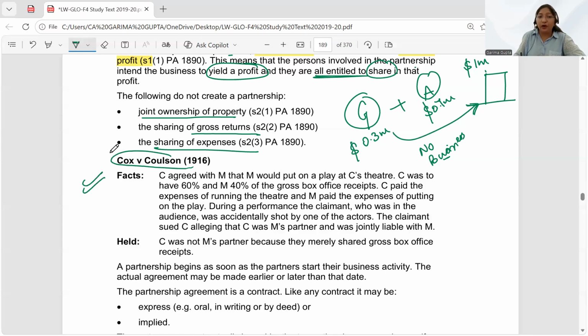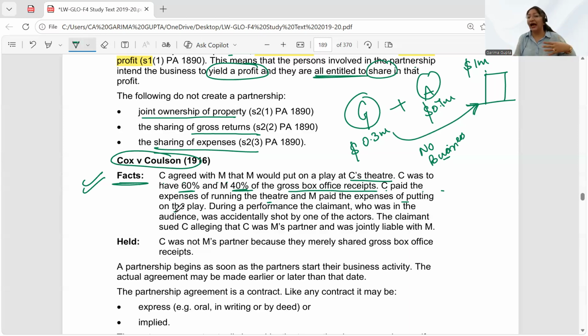Let's read this example of a case study, Cox versus Coulson. The facts of the case were that C agreed with M that M would put on a play at C's theater. So C has a theater, and C and M together decided that M would put up a play at the theater which is owned by C. C was to have 60% and M was to have 40% of the gross of box office receipts. That means they have decided to share the gross returns. C paid the expenses of running the theater and M paid the expenses of putting on the play. So they are both doing their own work.